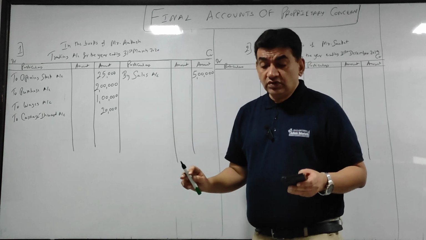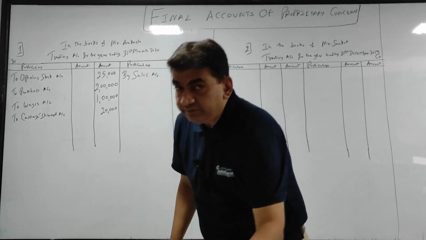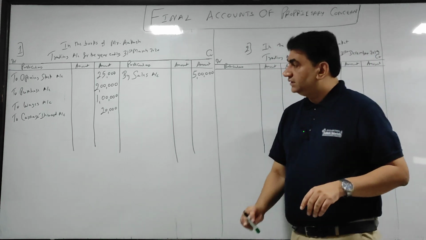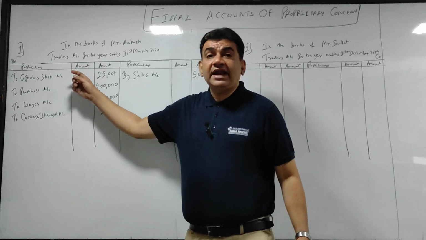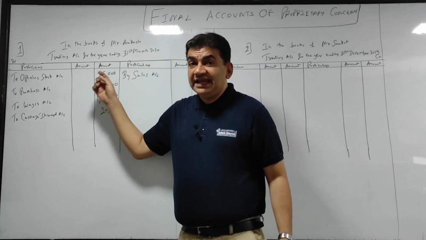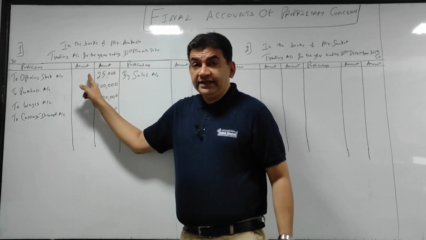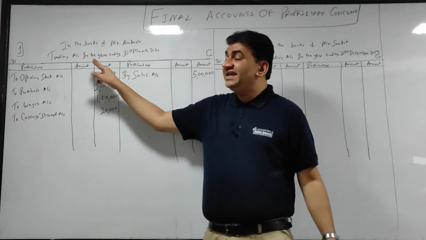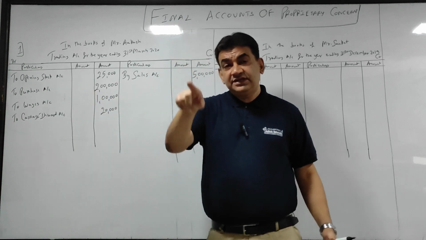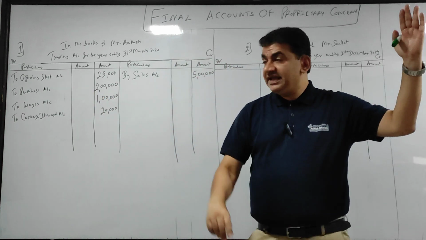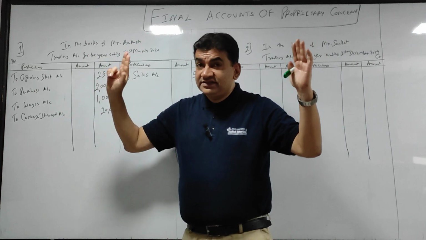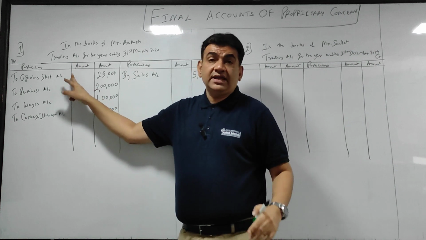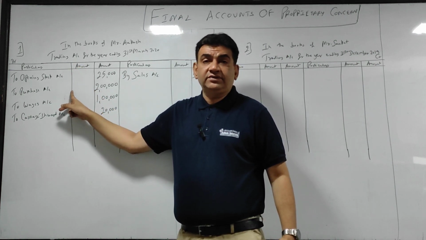And the last thing, closing stock 40,000. I already gave you the hint. I hope few of you must have got it where it will go. What I told you while writing the opening stock? ओपनिंग स्टॉक लिखने के टाइम पे मैंने क्या बोला? It is previous year का बचा हुआ remaining unsold stock which is coming in the current year. प्रीवियस ईयर से बाहर निकल के करंट ईयर में आ रहा है. See my expression, प्रीवियस ईयर से बाहर निकल के करंट ईयर में आ रहा है. Goods are coming in, so I have debited trading account.